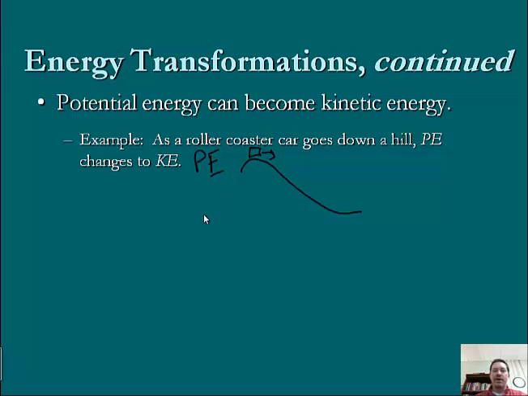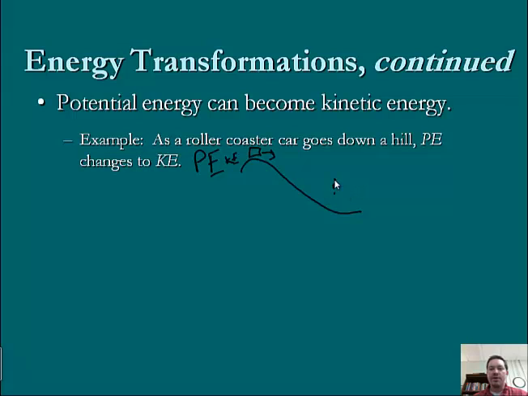And there's very little, if any, kinetic energy up here. So very small kinetic energy. Mostly potential. But then as the car goes down the hill, this potential energy is going to be transformed into kinetic energy because the roller coaster car is moving.